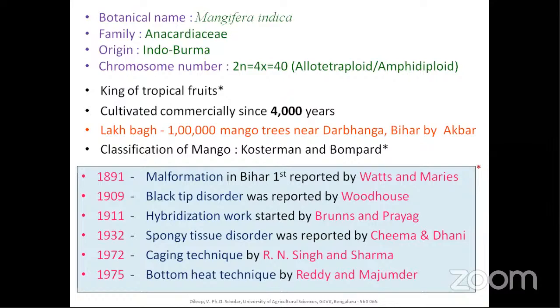So please make a list of all these things, and since these are years, that is numericals, you have to be repeatedly recalling these things. Again, I will be telling you, this is very much an important thing, because these are all asked things in JRF, SRF both, and also in the NET exam, it was asked.